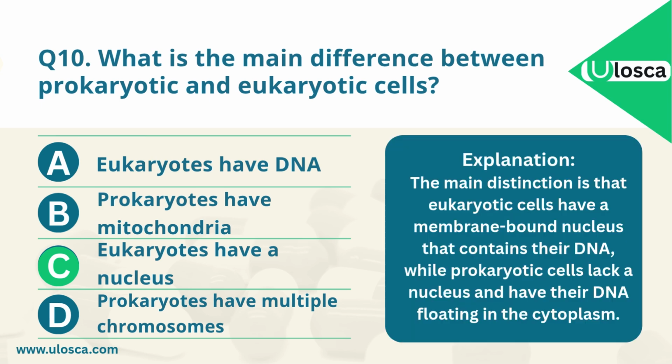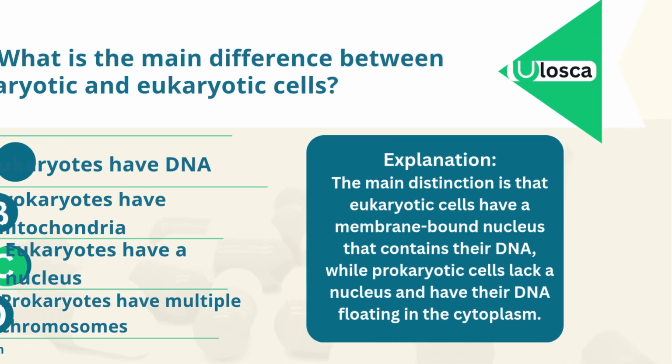Explanation. The main distinction is that eukaryotic cells have a membrane-bound nucleus that contains their DNA, while prokaryotic cells lack a nucleus and have their DNA floating in the cytoplasm.